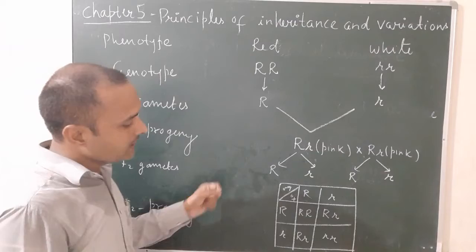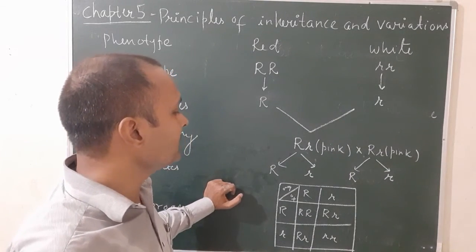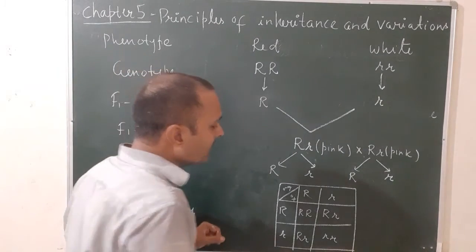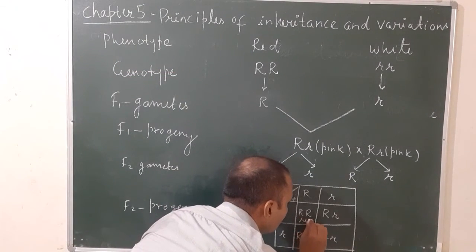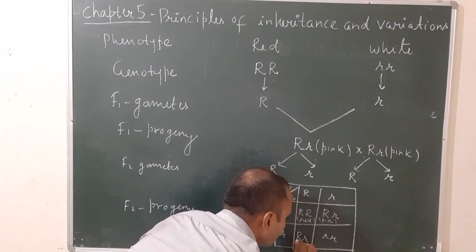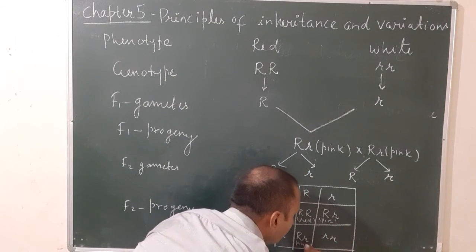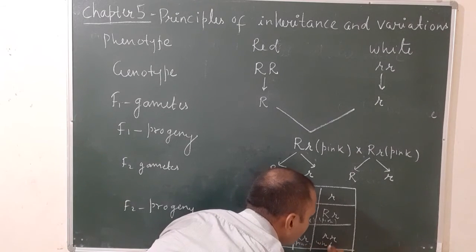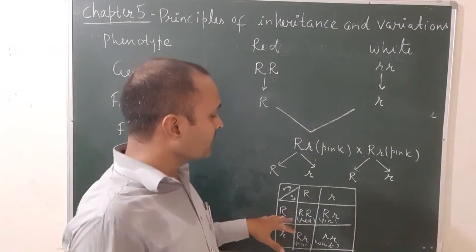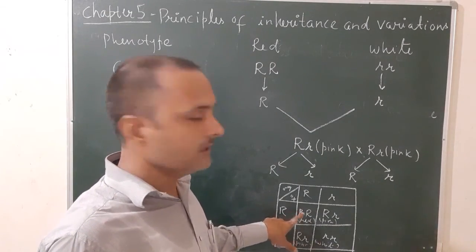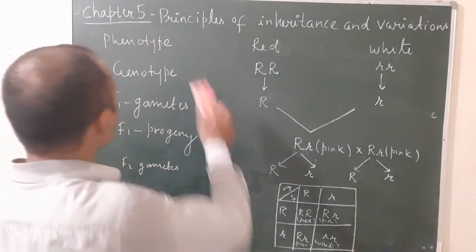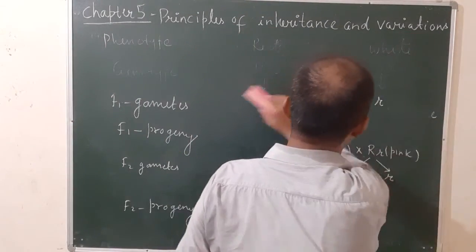So, in the F2 generation, the phenotypic and genotypic ratio is the same, 1:2:1. You can see, one plant is red, another is pink, the third one also pink, and the fourth one is white. Okay? A total of 4 plants are produced. Out of 4, the first one is red, the second one pink, the third one pink, the fourth one white. So you can see the F2 phenotypic ratio.